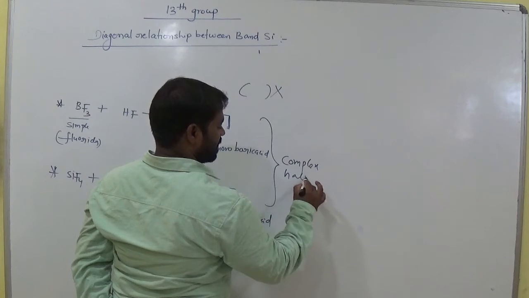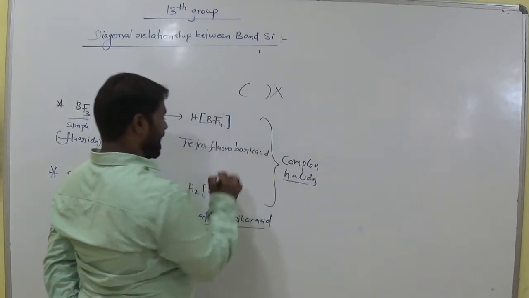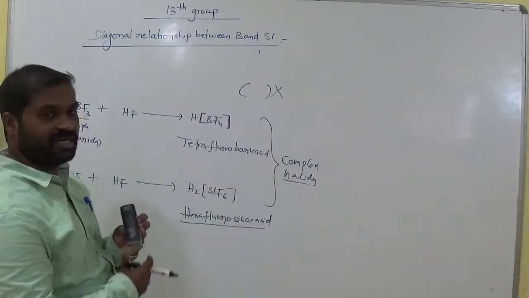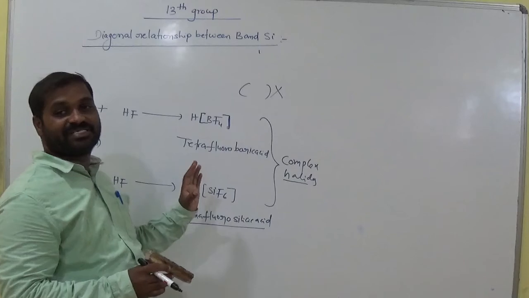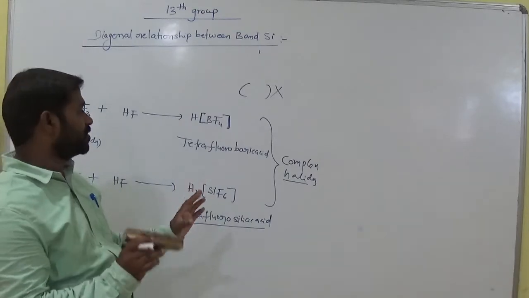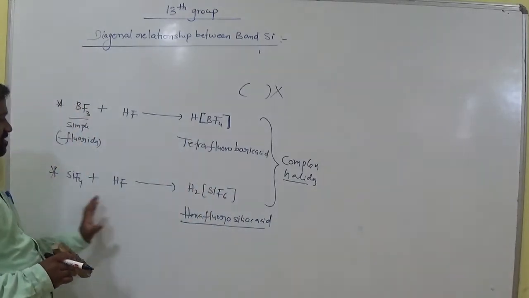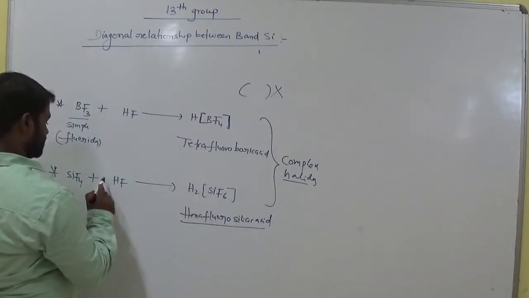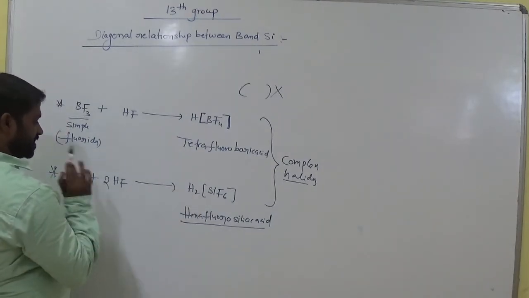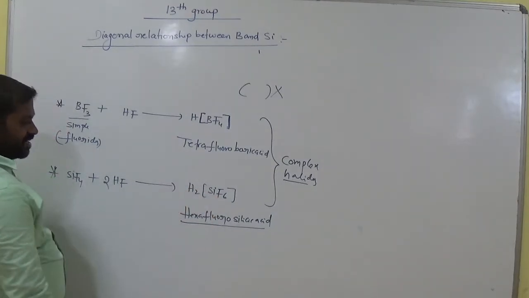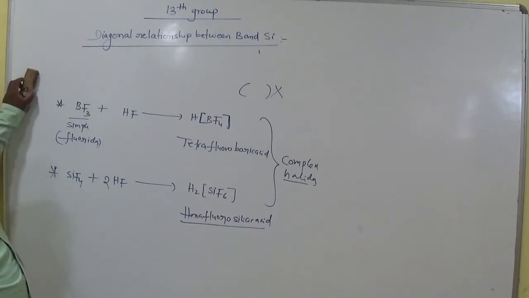Okay. So these two are called complex halides. Halides means it consists of halogen. What is the halogen here? Fluorine. So this square bracket represents complex compounds. Okay, complex halides. These are simple halides. Remember this. Balance this equation. Here 2 hydrogens, 2 fluorines, and here 6 fluorines. Okay. Clear, mark 2.